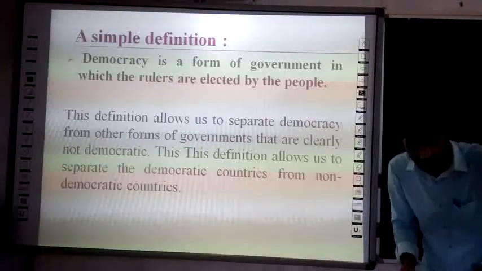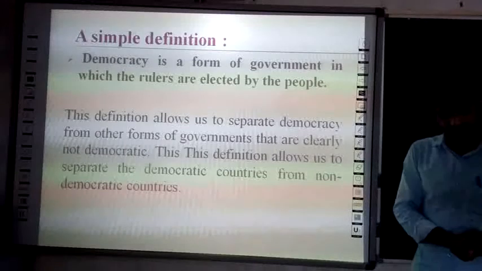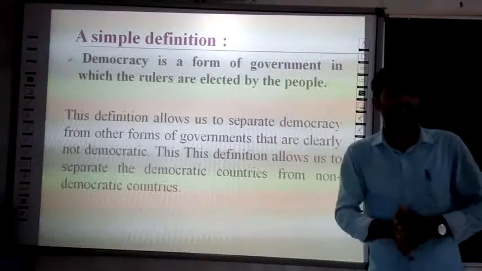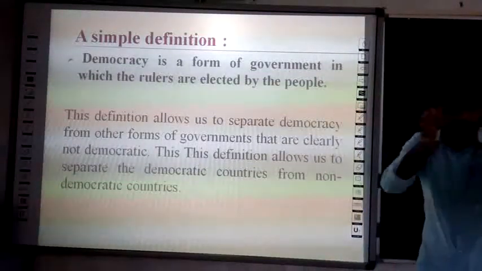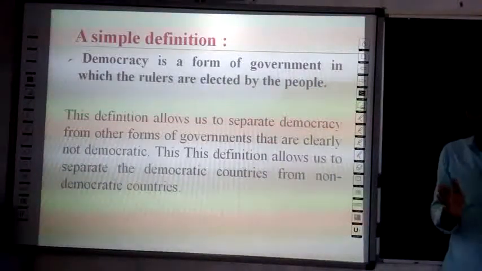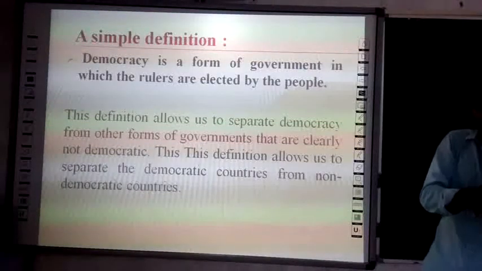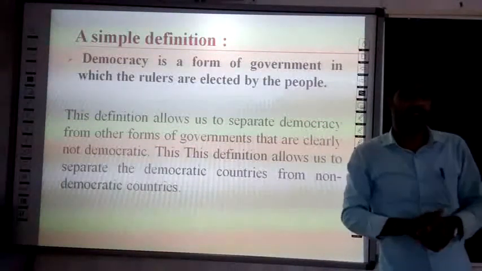Means the representatives are directly elected by people. So this definition allows us to separate democratic countries from non-democratic countries.